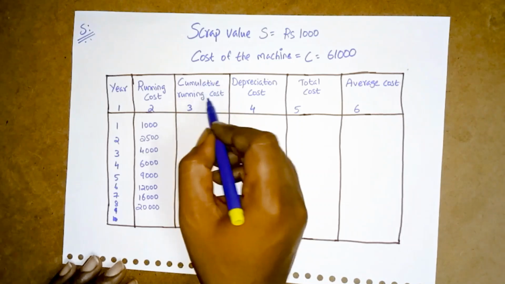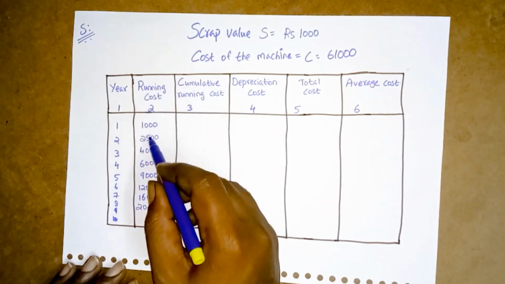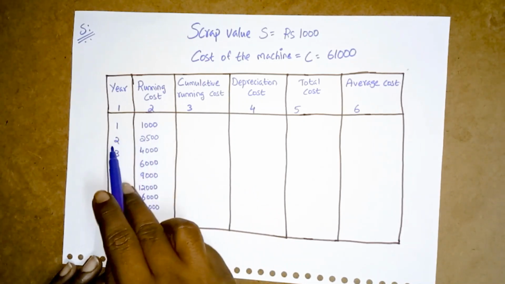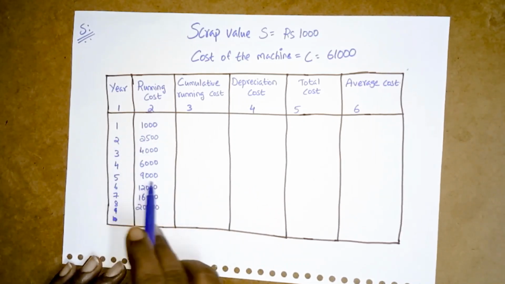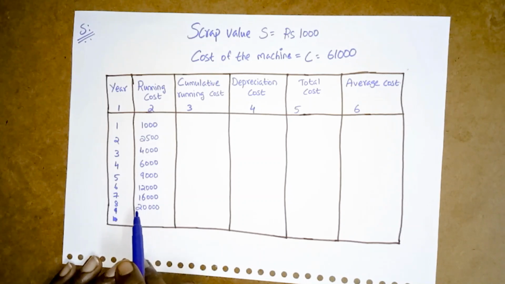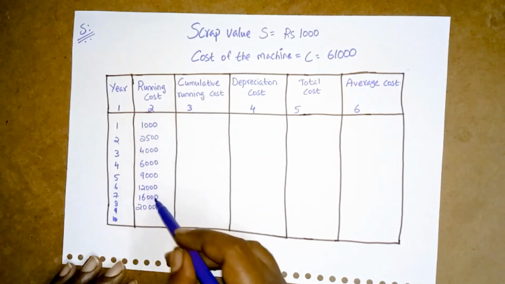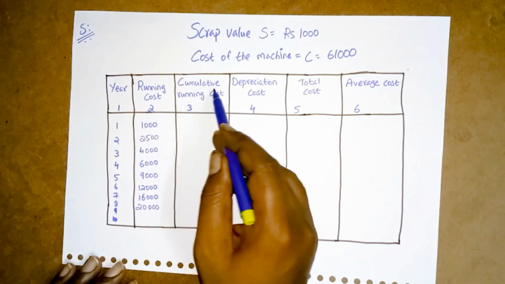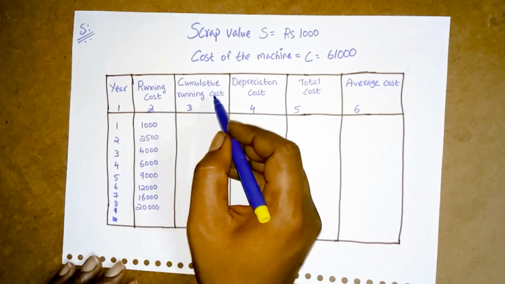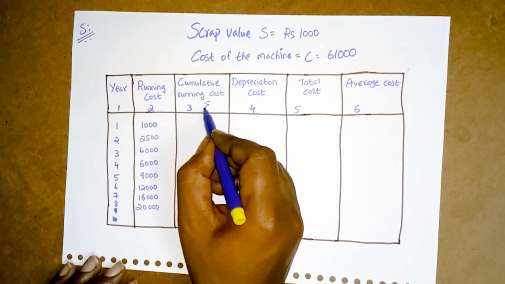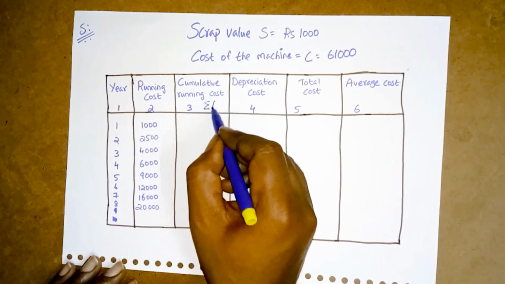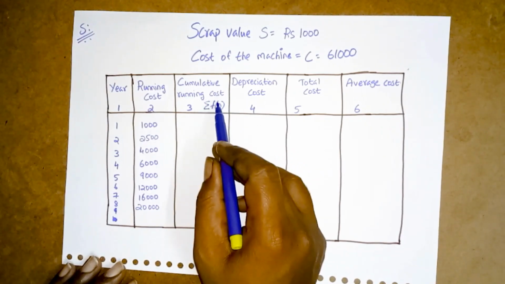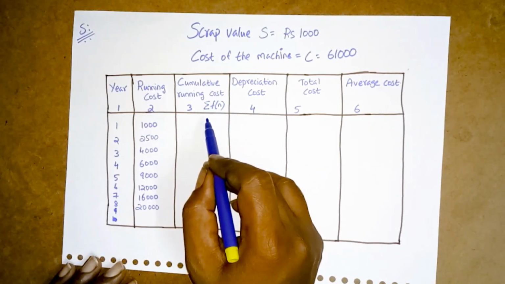Next, the running cost as given in the problem we wrote here. For the first year, this is the amount, second, third, fourth, fifth, sixth, seventh, eighth. As given, the 8 years' running cost we have mentioned here. And the cumulative running cost, here we will write, is the summation of f(n).